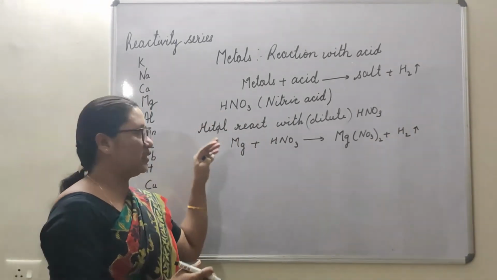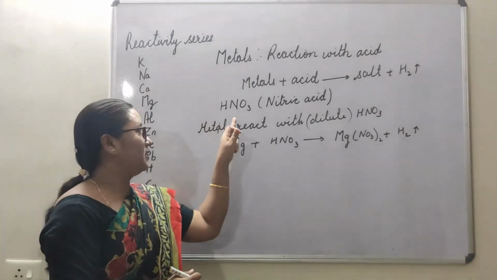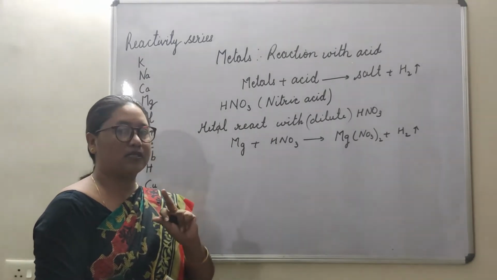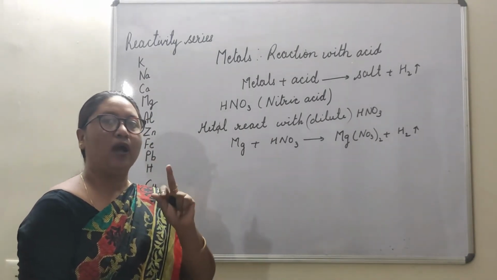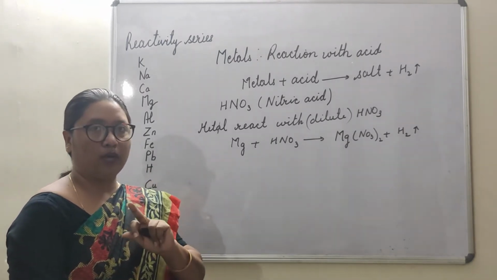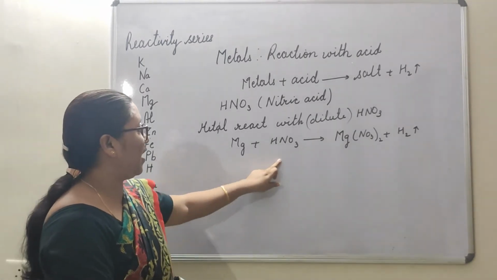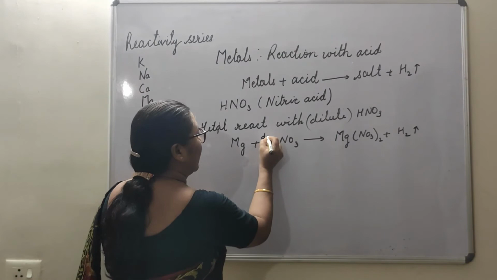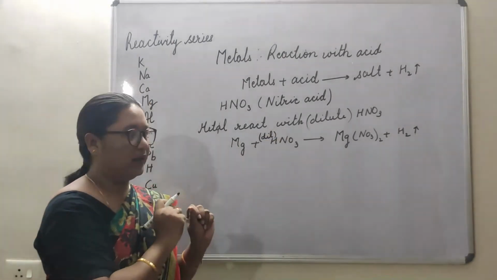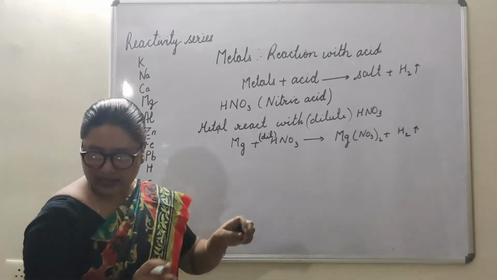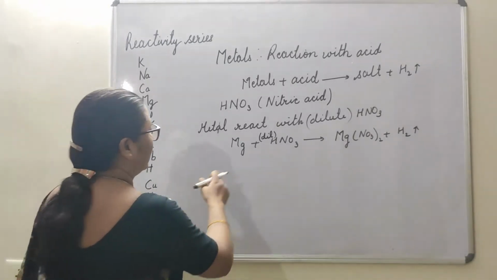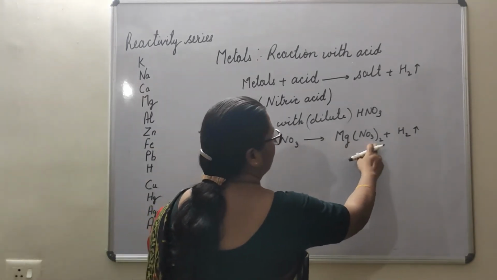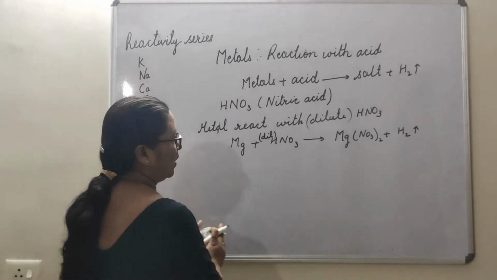Okay, just now I said that it is such a strong oxidizing agent that it oxidizes the hydrogen produced to water, to H2O. But then you will ask me why H2O is not formed here. Because here we are taking a dilute nitric acid. That's why we got magnesium plus dilute nitric acid gives us Mg(NO3)2 plus H2.